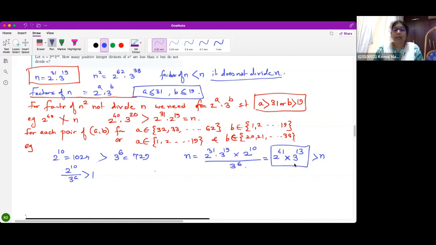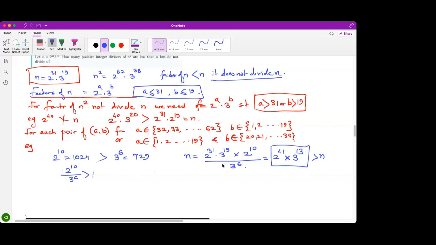So everybody understood this, that at least one factor should be greater and one should be smaller? Any doubt, anybody? Please respond. If you have doubt, then please respond, or I assume that everybody has understood this. Yes, ma'am.